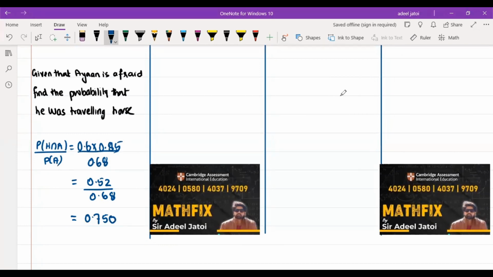Now, what does this mean? This means that we are finding the horse-afraid probability from the afraid probability. So we are finding the probability of traveling by horse, given afraid. That means we are finding probability within the probability. So 0.750 of 0.68 will be the probability of horse afraid.